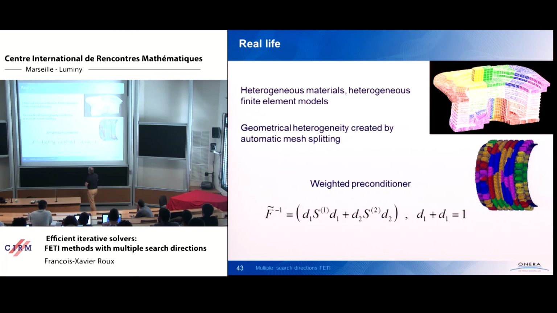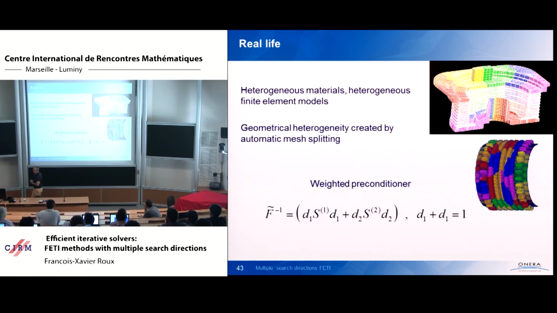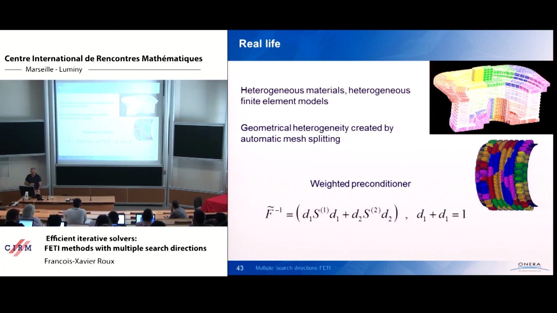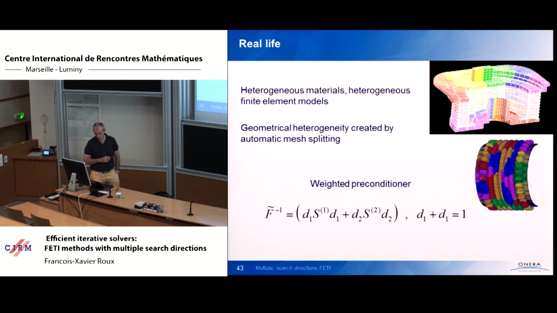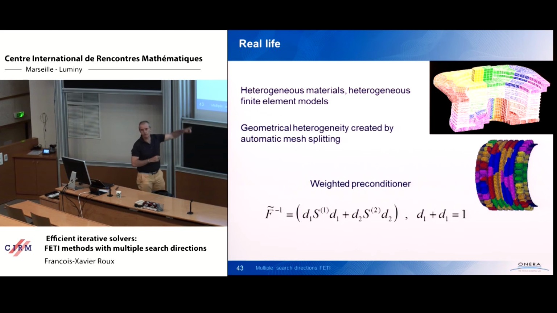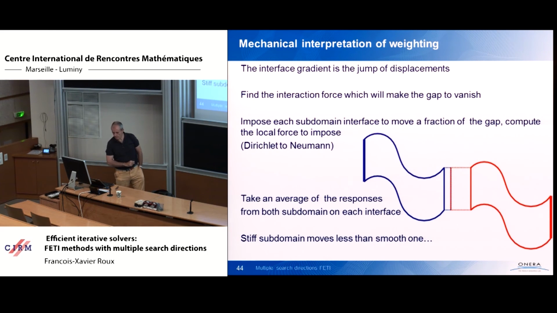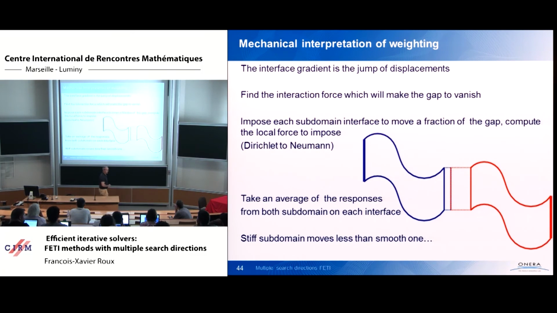So the preconditioner can already be improved by using weights. Instead of using 1/2, 1/2, 1/2, 1/2, we can do things a little bit more clever in order to take into account heterogeneity. Because what is the mechanical interpretation of the weighting of the preconditioner? The interface gradient is the jump of displacement. So you have two substructures, and you have a prediction of the interaction force, that is lambda. You compute the displacement, and there is a jump.